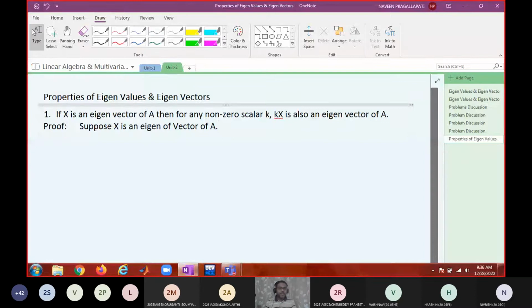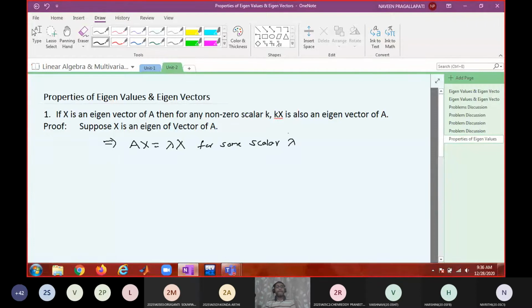So this implies that Ax equal to lambda x for some scalar. What is this scalar lambda called?